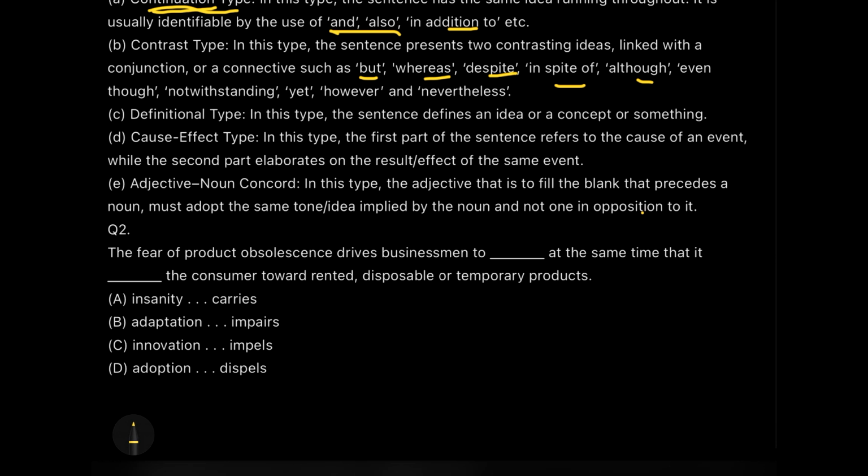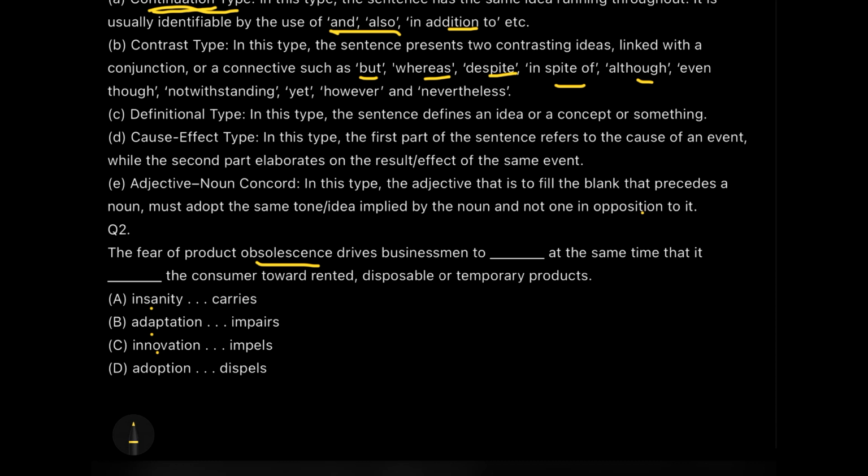Okay, so here we need to understand what the line is actually telling us. Obsolescence means what? Obsolescence means getting old. So just because they are having the fear of the product getting old versioned or expired, this drives the businessman to insanity. Now check it this way, okay? The first options are the ones which are filling the first blank. So do you think that this fear will drive the businessman to insanity? Insanity is what we call in Hindi as pagalpan, okay? So don't you think that it is extreme in nature? Of course it is. So we will not have insanity in our blank.